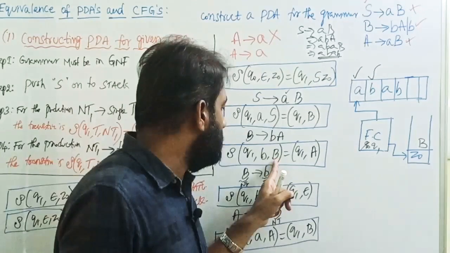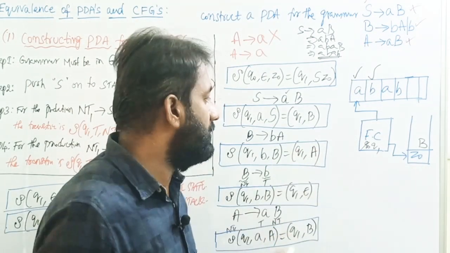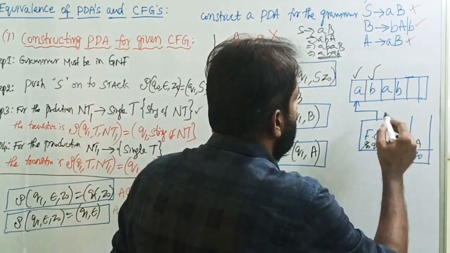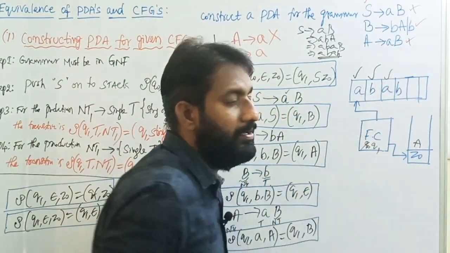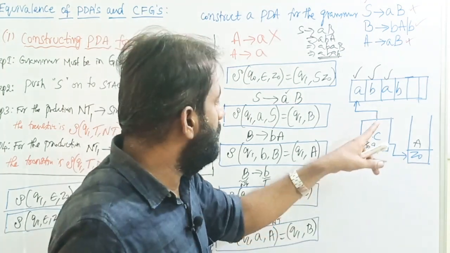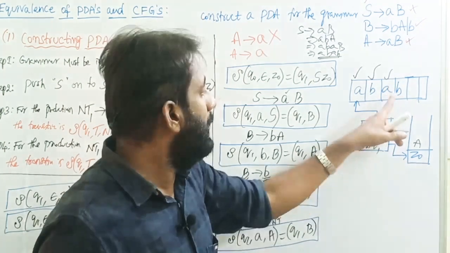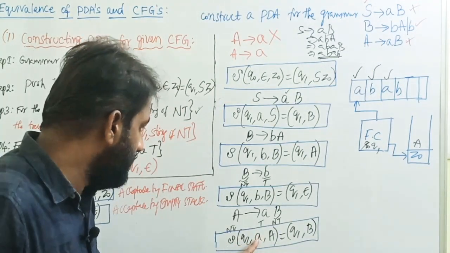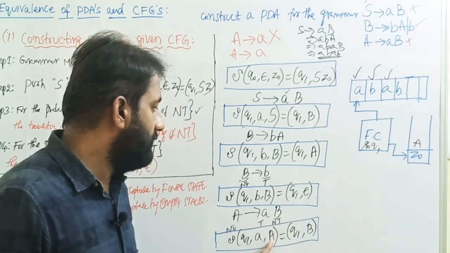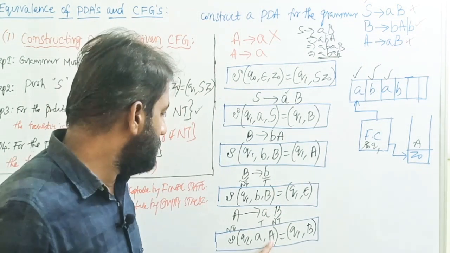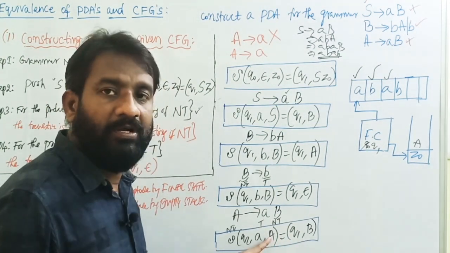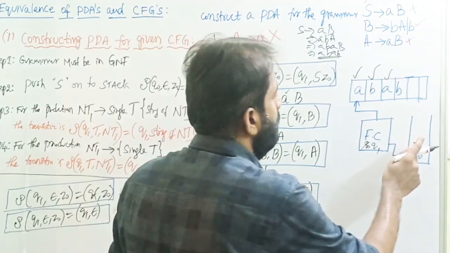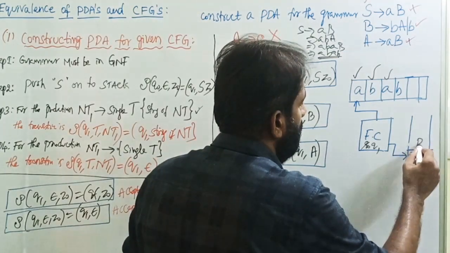Actually the top of the stack is B, so we replace B with A. Then the next input symbol is small a. Q1, input symbol is small a, top of the stack is capital A. Remains on the same state, add B onto the stack, meaning replace A with B.